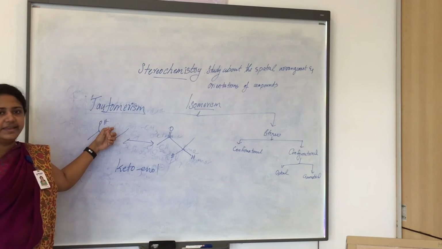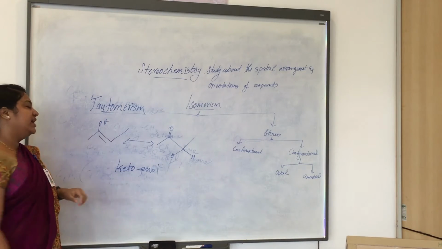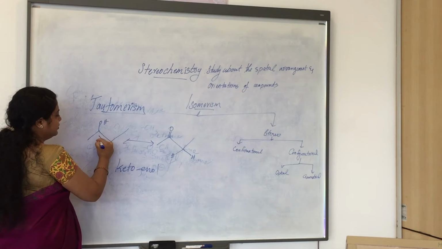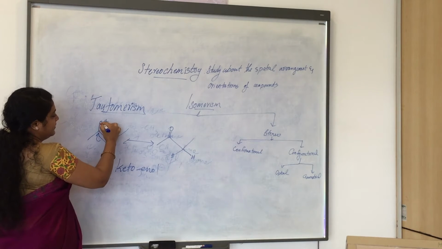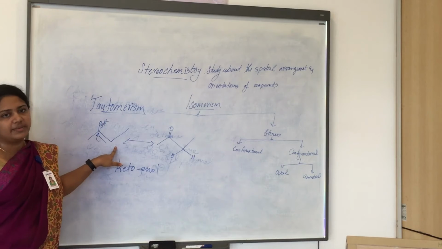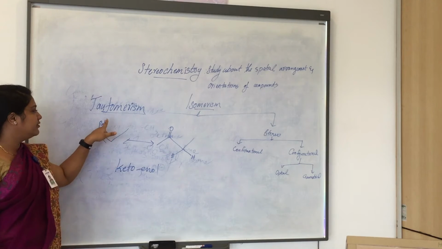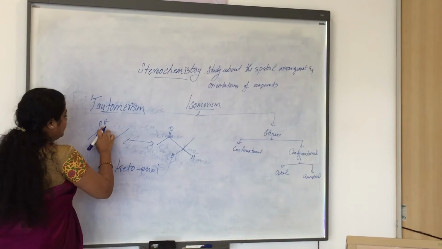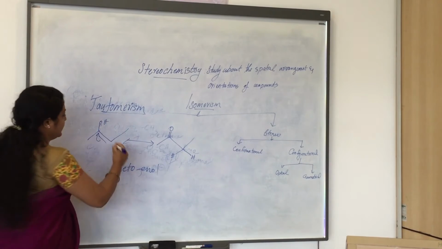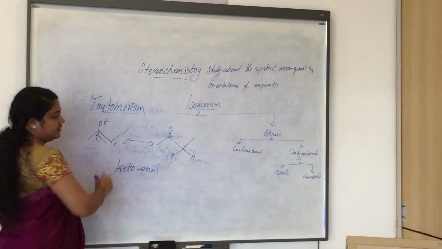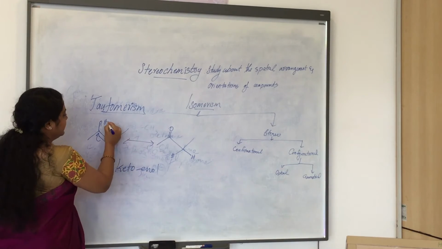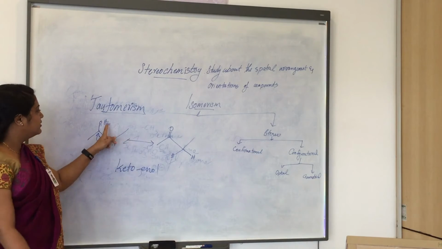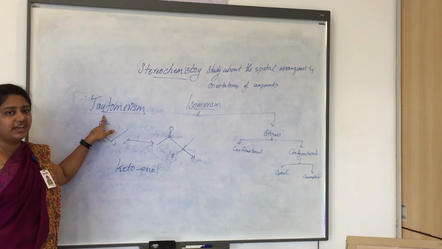Because here it is an alcohol, and when this bond shifts to here, there comes a valency, and this bond will be shifting to the next position, so there will be a negative valency. So the carbon will abstract this hydrogen, and so here comes again a negative charge.